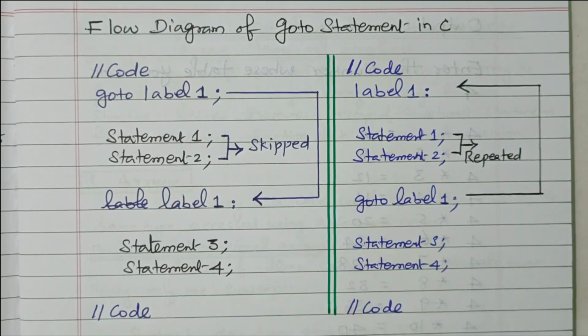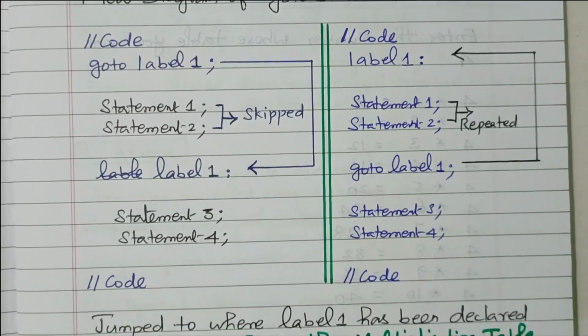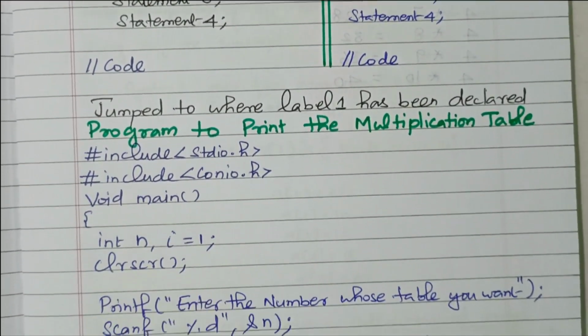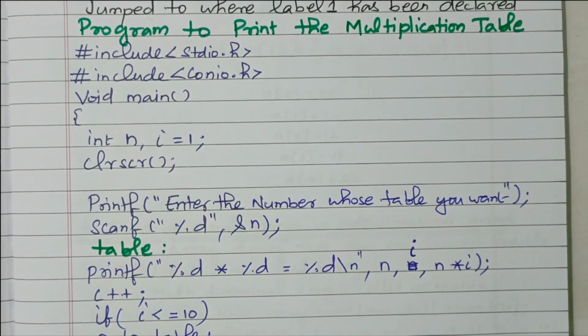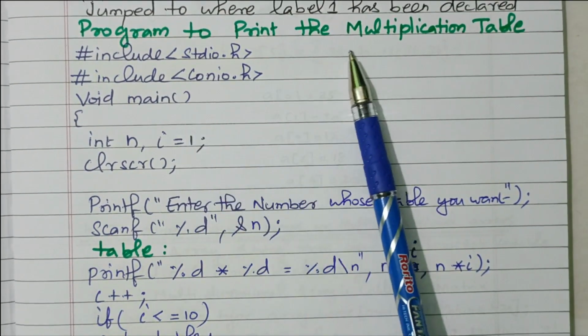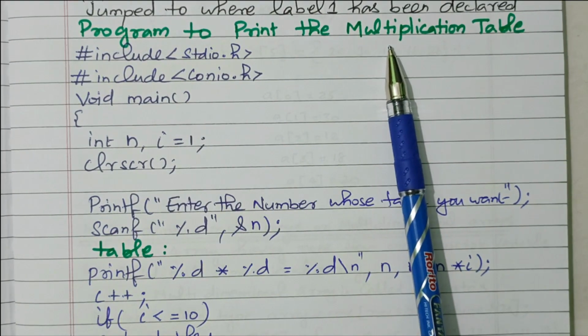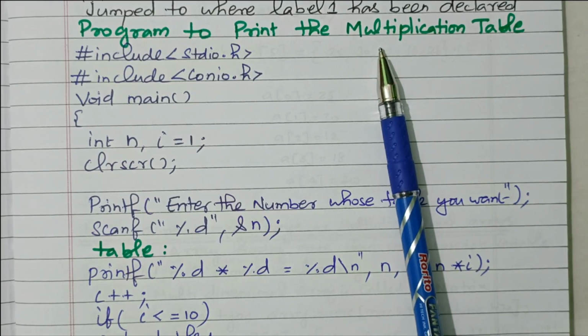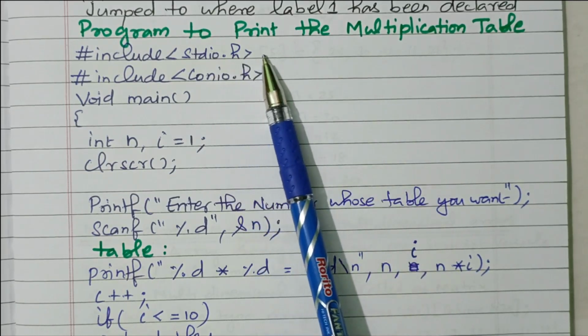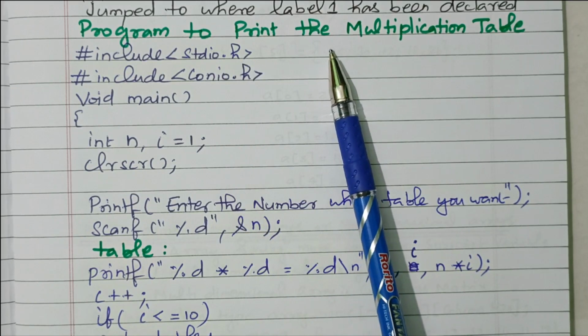Now we'll see one example program: a program to print the multiplication table. So here we need to repeatedly do 1 into 4, 2 into 4, 3 into 4 like that, so this program we can see for a Goto statement.